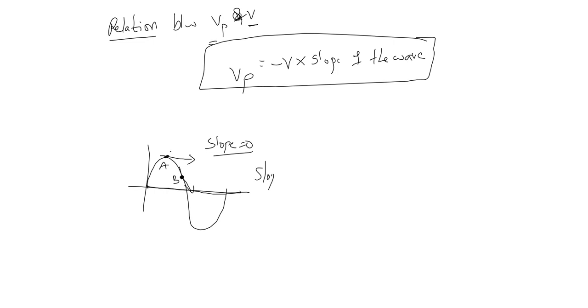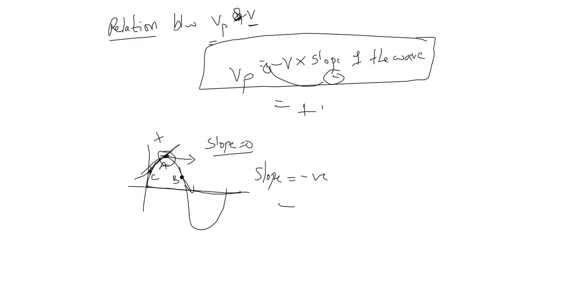If I take this side, the slope is positive, upward. Here, when the slope is negative, minus into minus becomes plus. So particle B will be moving in the positive direction.